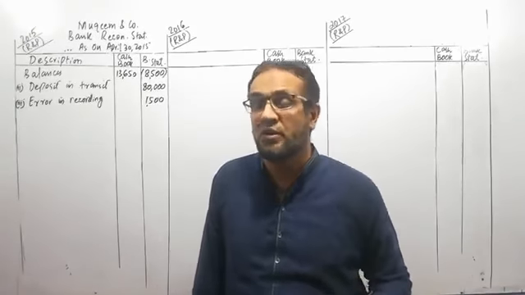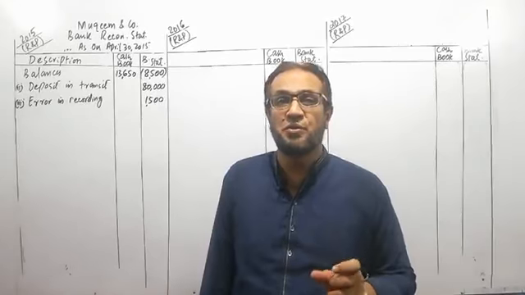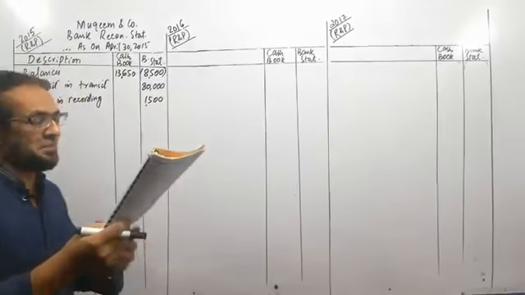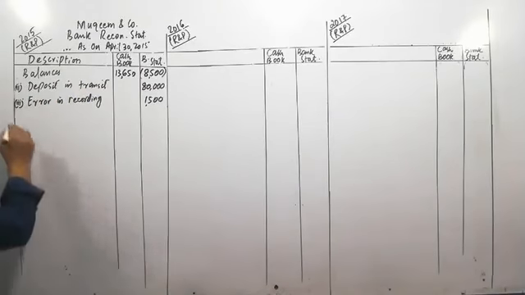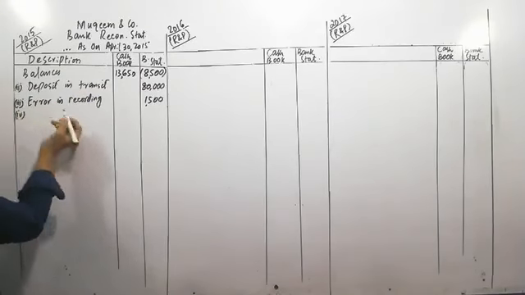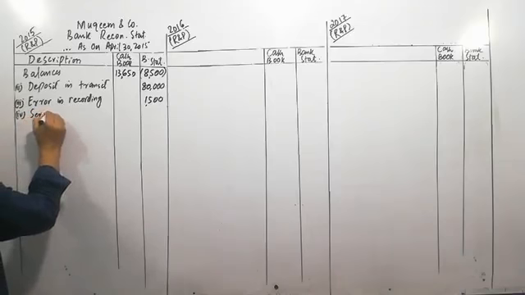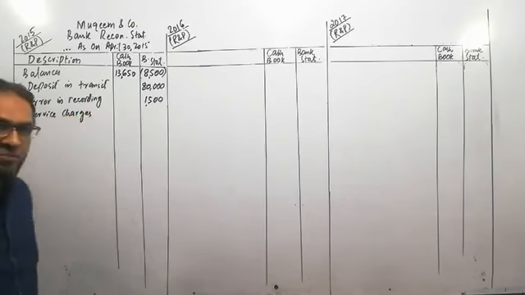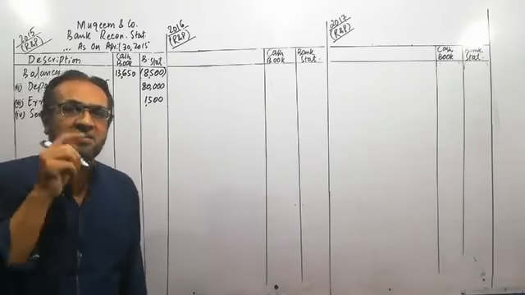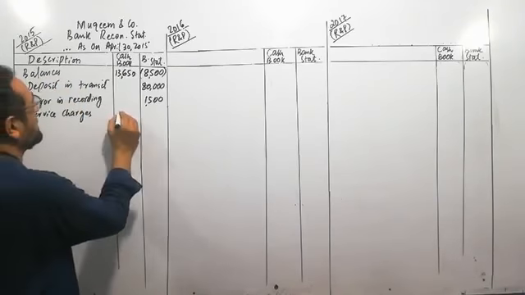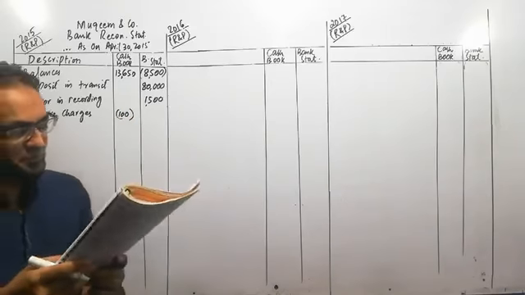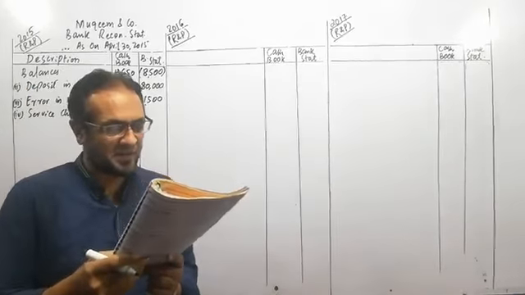We have not recorded it because we did not know this amount until we received the bank statement. Now we have received the bank statement, and it says that 100 rupees amounts to service charges. So this amount has been deducted from the bank statement. Now we will deduct the same amount from the cash book in order to equalize the balance of both the books.